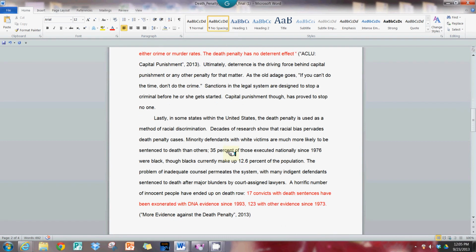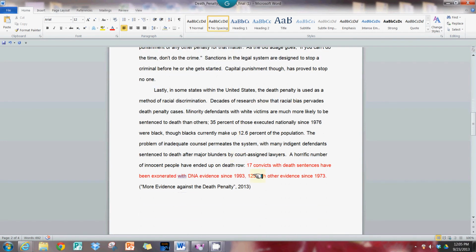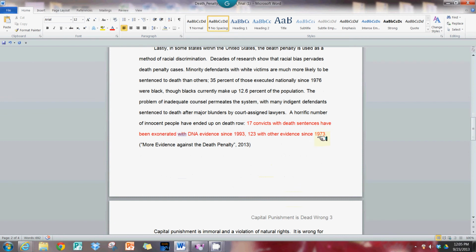Then the essay continues on. This time here we have paraphrased information because there's no quotation marks around it. We have an error here. One of the errors that we see commonly with people new to APA is they put this period in the wrong place.